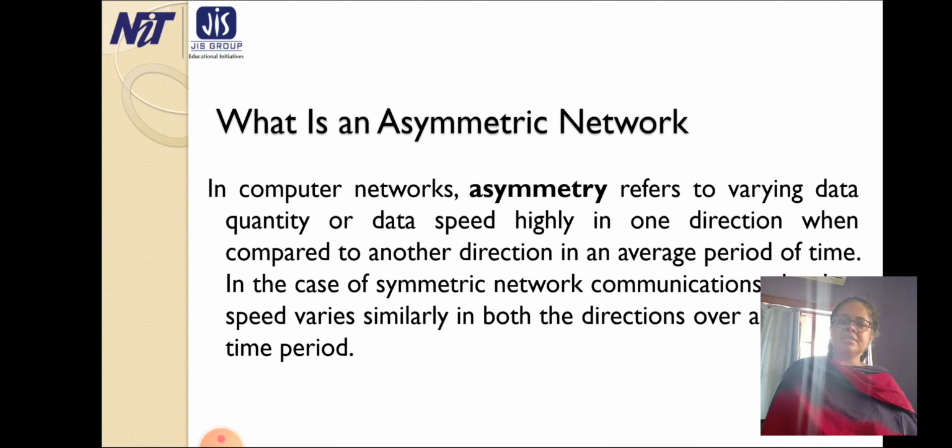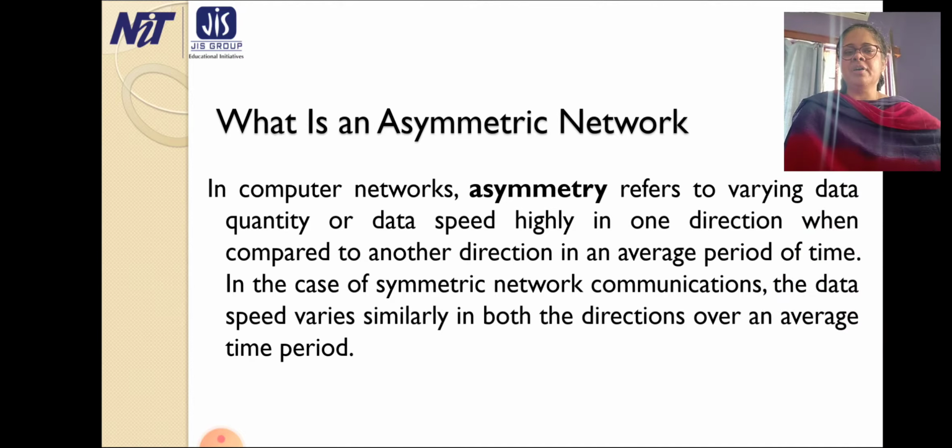What is an asymmetric network? In computer networks, asymmetry refers to varying data quantity or data speed, highly in one direction when compared to the other direction in an average period of time.